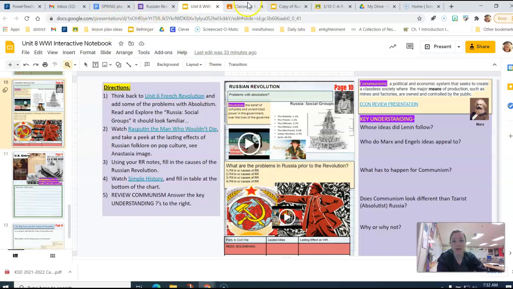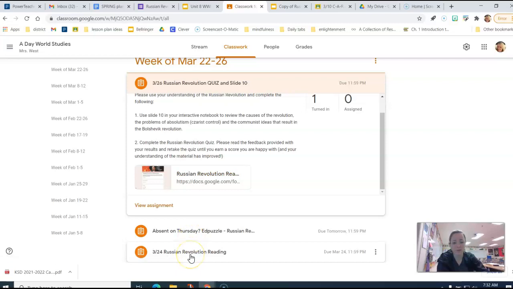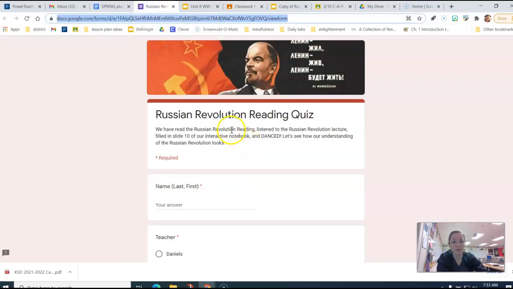Then my recommendation would be to go back to the Russian Revolution reading. Maybe refresh your memory on that, and then please go ahead and take the Russian Revolution reading quiz. It is 10 questions. Once you're done with it, look at the results and then look at the comments that we give you. And if you don't do particularly well, please take it again. You can take it as many times as you wish until you get the score that you would like.